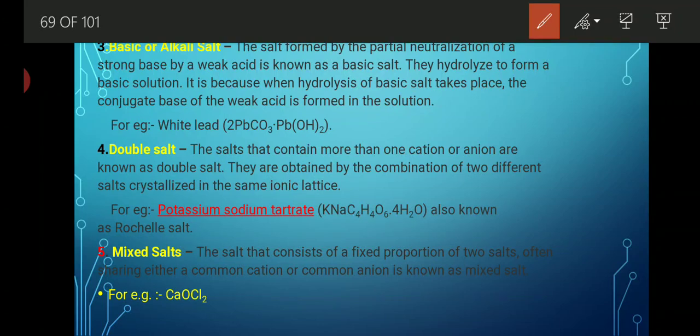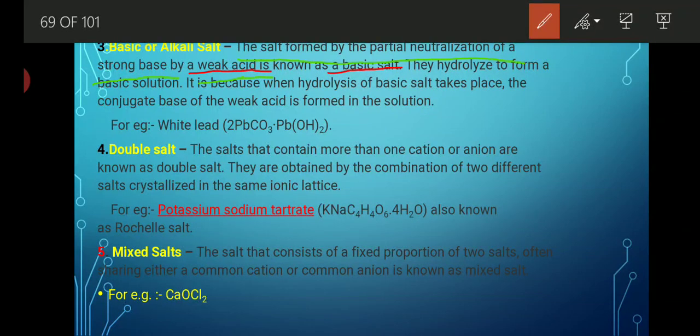We can see the salt formed by the partial neutralization of a strong base by a weak acid. Very common it is. Whenever any strong base reacts with a weak acid, then the formed salt is known as a basic salt.